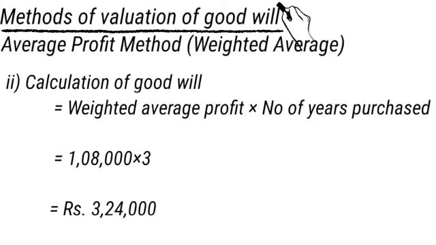Weighted average profit is 1,08,000, and the number of years of purchase is in the problem: 3 years purchase of weighted average profit. Multiplying with 3, you will get 3,24,000. So this is the goodwill.